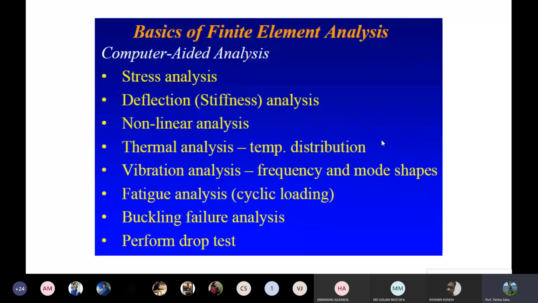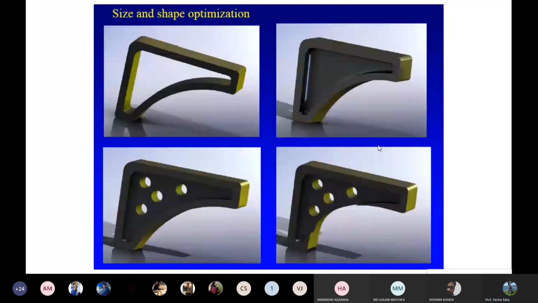They can easily download the software, which is easily available in Software Vault, and then they can do all the practice. Okay, let's move on to size and shape optimization. You can see it's a given. Probably this is some sort of angle iron, an angular body, where you can see a lot of holes, the openings.